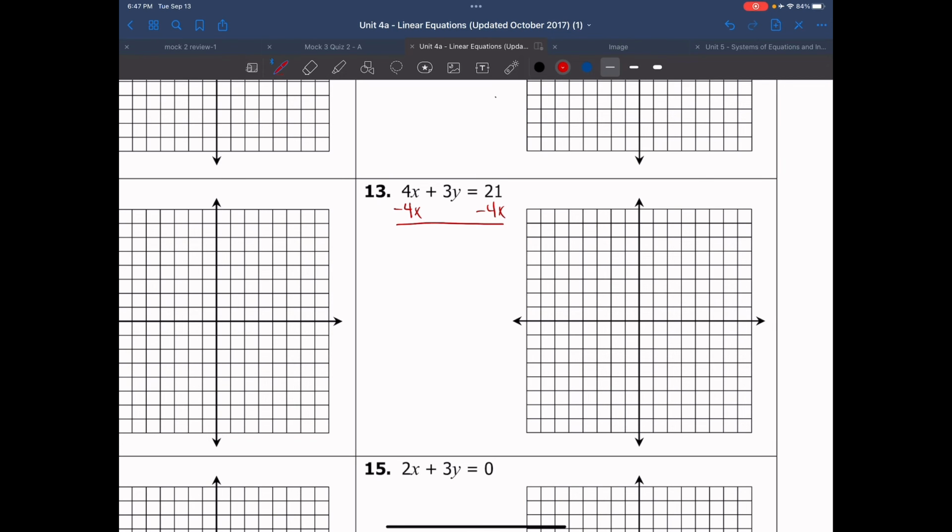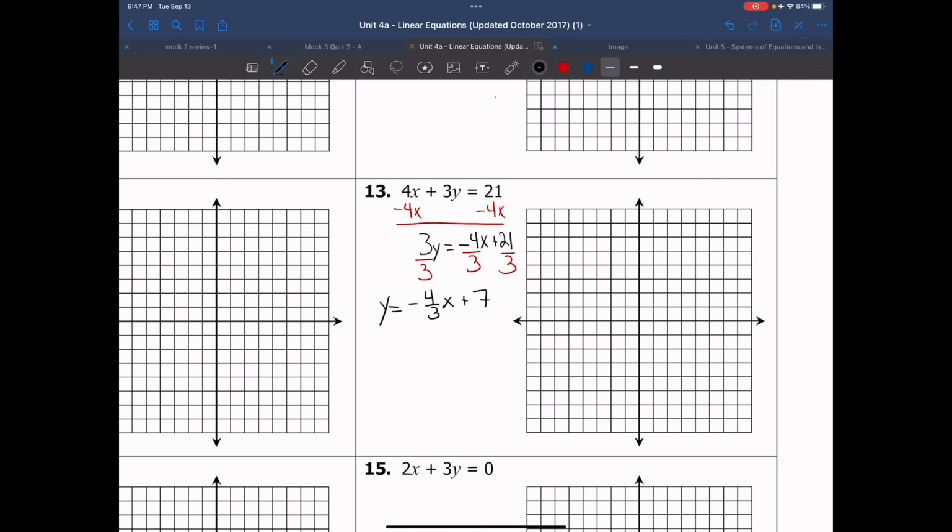What that gives me is 3y equals negative 4x plus 21. Now I'm going to divide everything by 3. And what that leaves me is y equals negative 4/3 x plus 7.